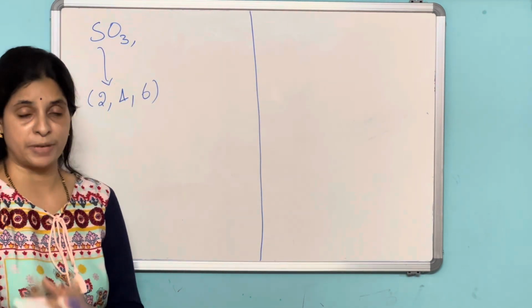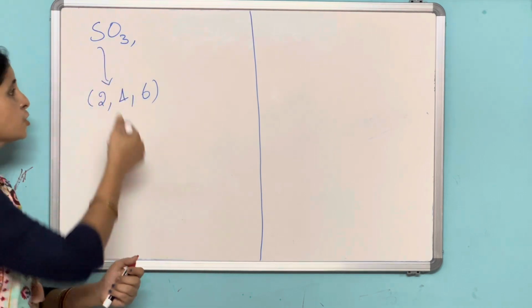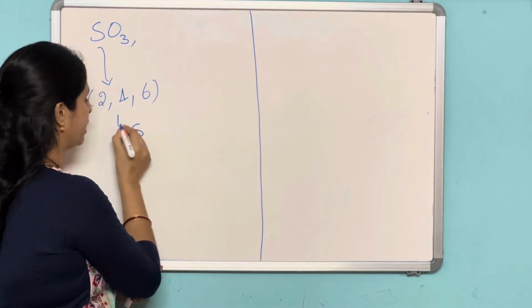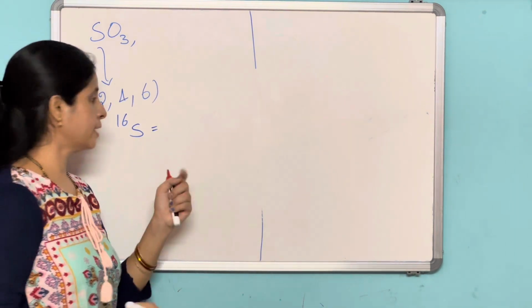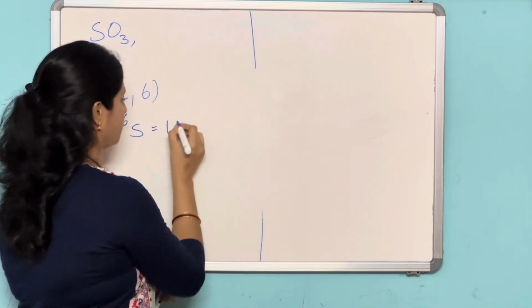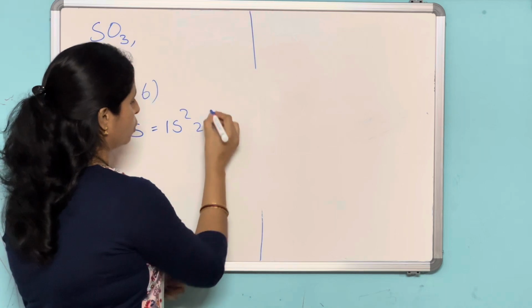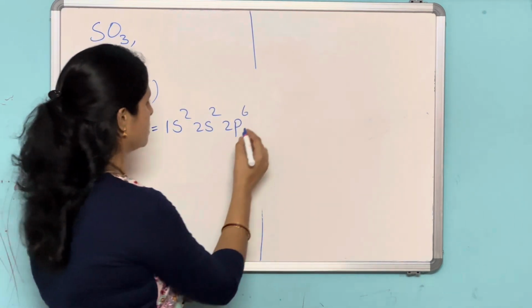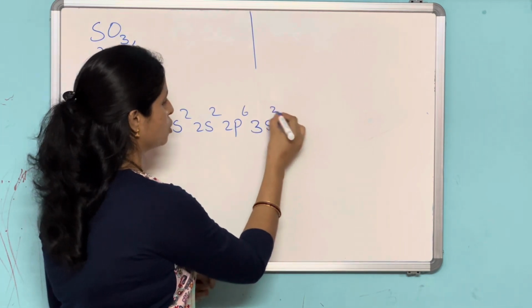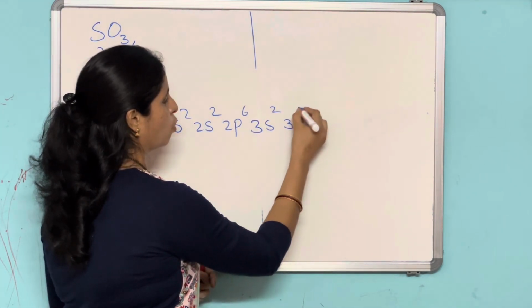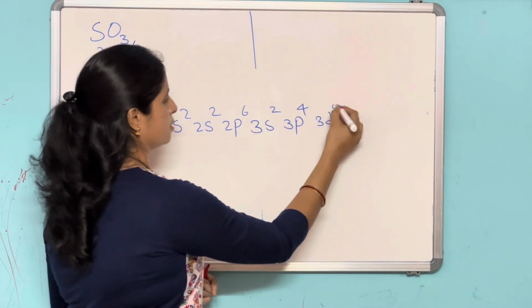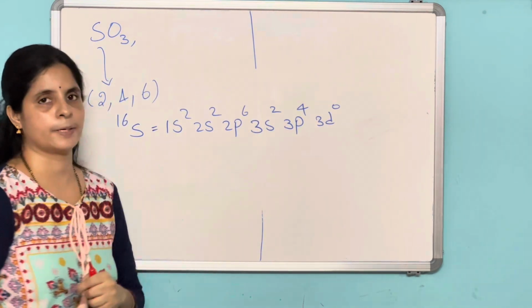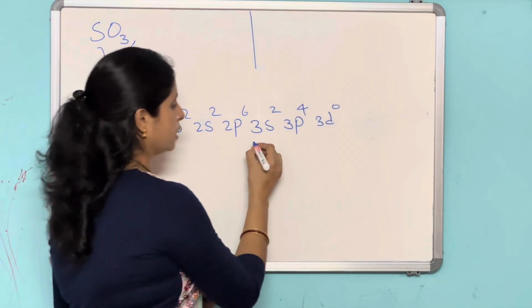So first write the electronic configuration of sulfur. Sulfur with atomic number Z is 16. Now write the electronic configuration: 1s2, 2s2, 2p6, 3s2, 3p4 and an empty d orbital also there. So 6 plus 4, 10, 16.